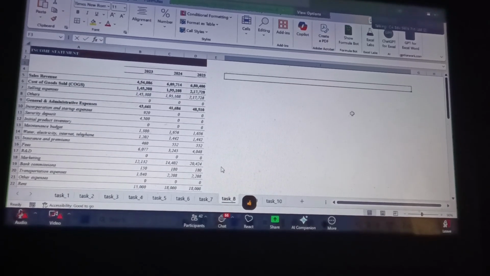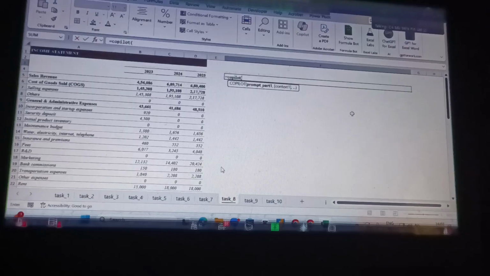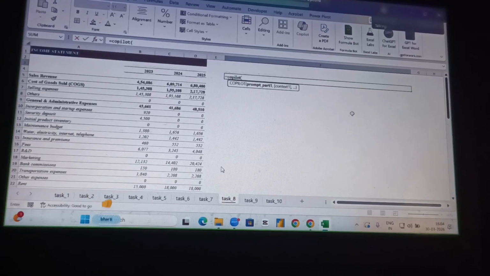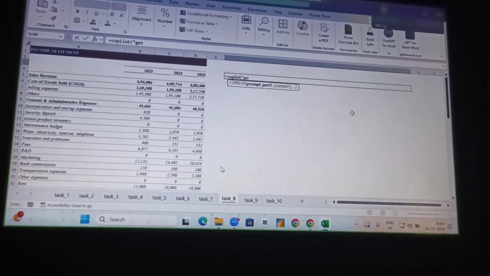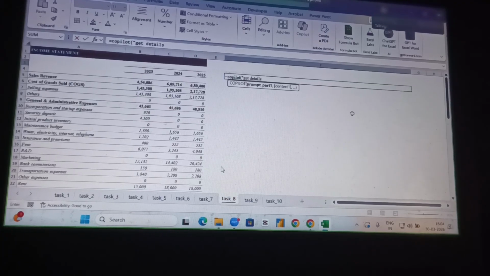So let's see. Equal to Copilot, open bracket. Now what is the formula? For this purpose we can use: get detail insight about income statement.